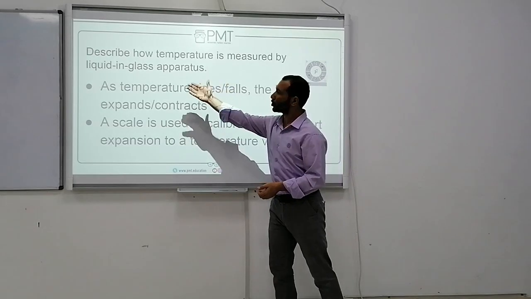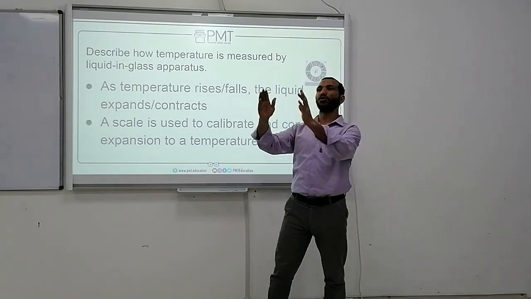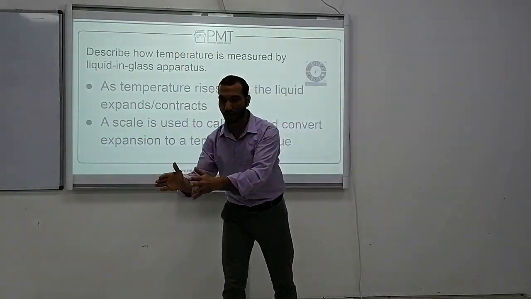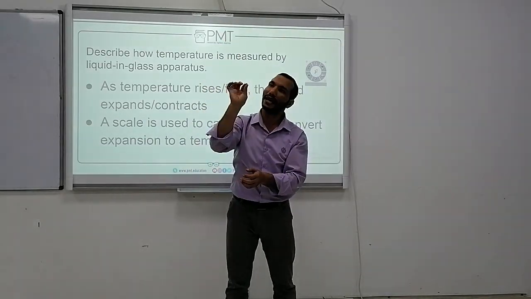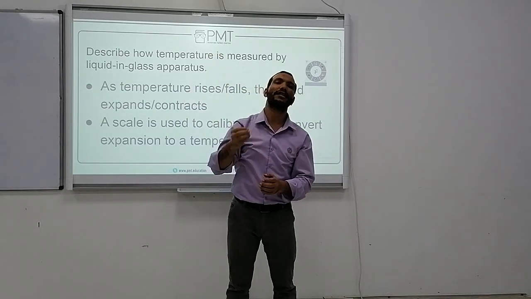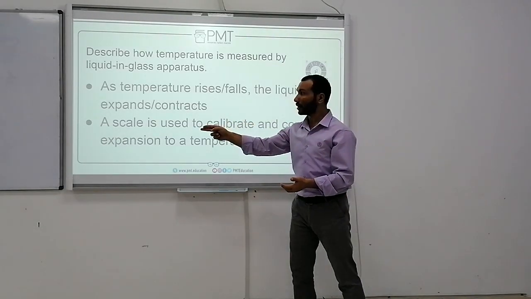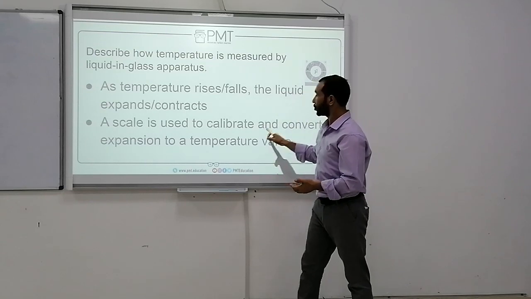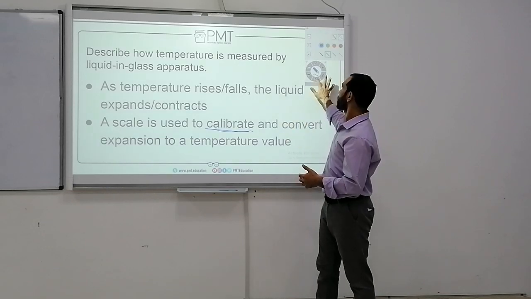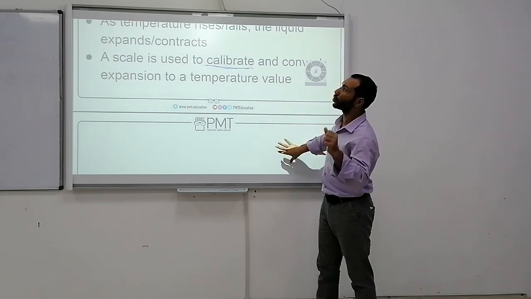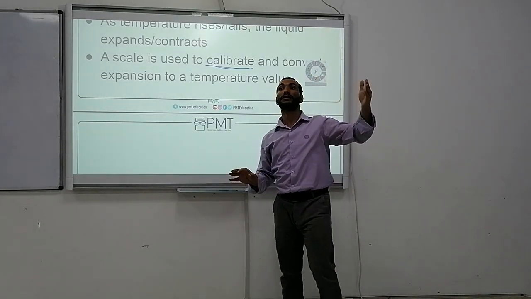Number 1, the temperature may rise or fall as the liquid expands or contracts. Meaning as we increase the heat, the liquid will rise up. So we should choose a liquid which can expand with the heat. Number 2, the scale is used to calibrate and convert expansion to the temperature value. These are the main points for choosing the liquid used in thermometers.